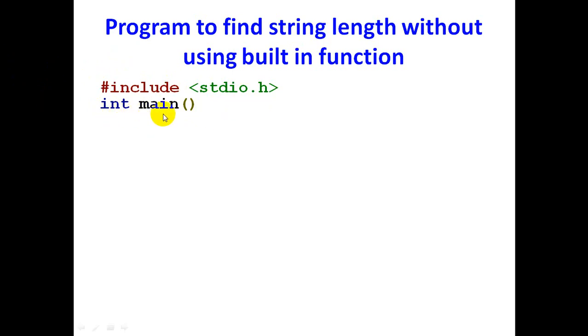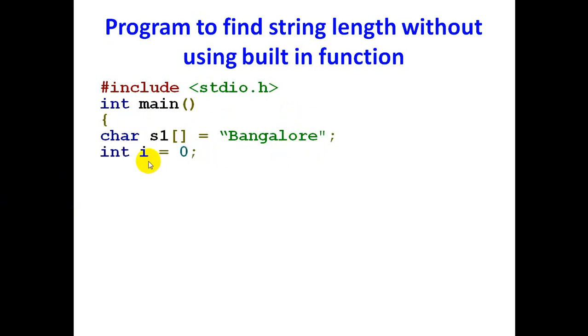Next, inside the main function I have declared a variable s1, which is of char data type, and the string value I have taken is Bangalore. I have also taken a variable i of int data type, and initially the value of i is 0.